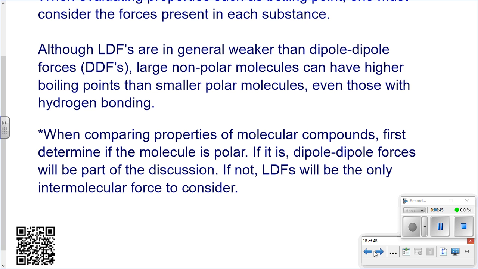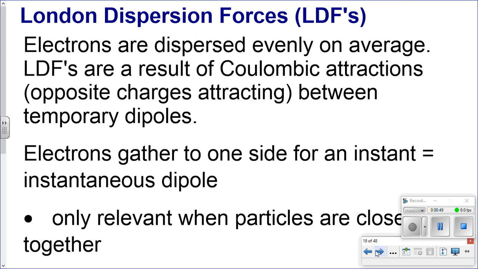So with London dispersion forces, how do electrons work? Well, with a nonpolar molecule, electrons go back and forth. Let's just draw Cl2. Electrons will zip back and forth between the two atoms, or perhaps in a big molecule that's nonpolar, evenly. They're distributed evenly on average.